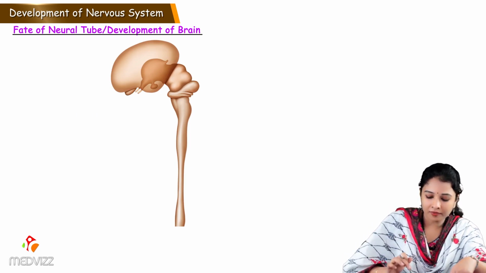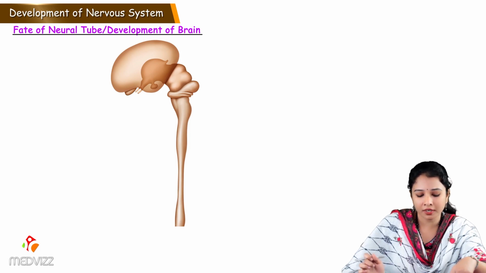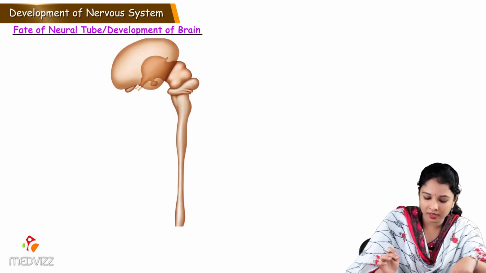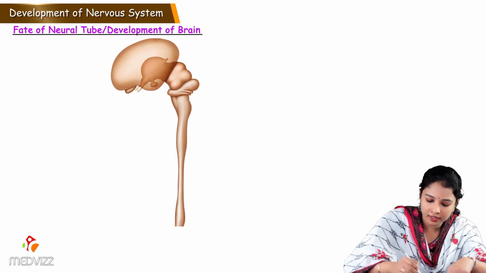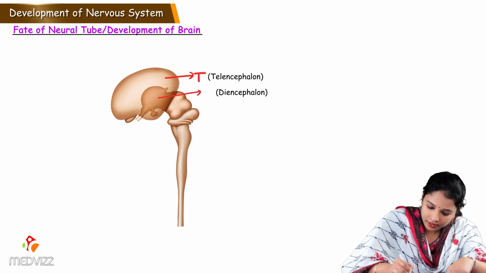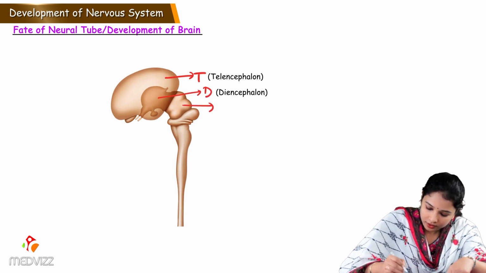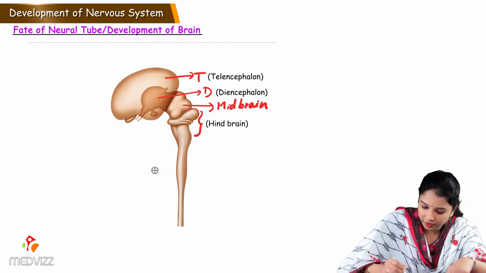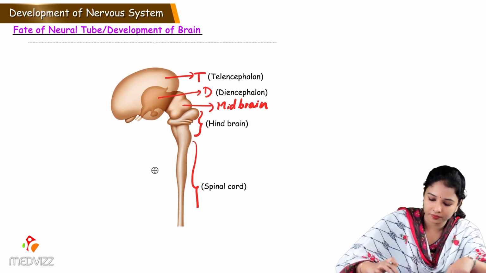So after complete flexures during the 3rd month of intrauterine life, this is how the central nervous system appears like, which almost looks like adult. This is the telencephalon, diencephalon. This is midbrain, and the rest is the hindbrain and spinal cord.